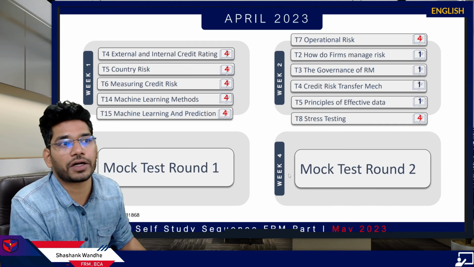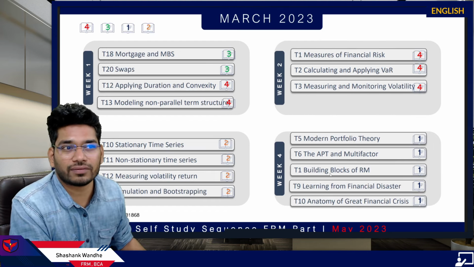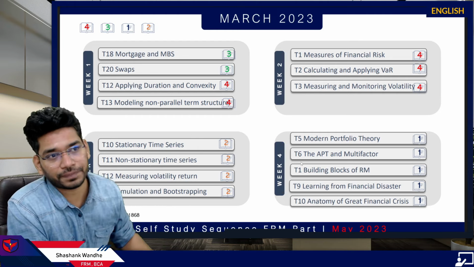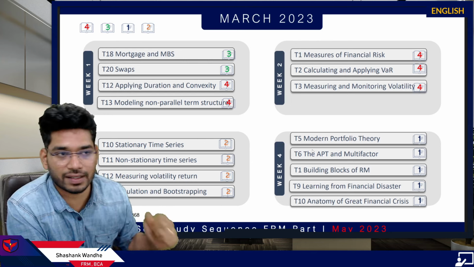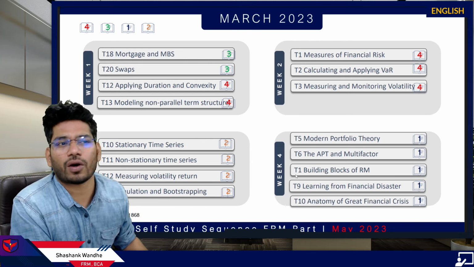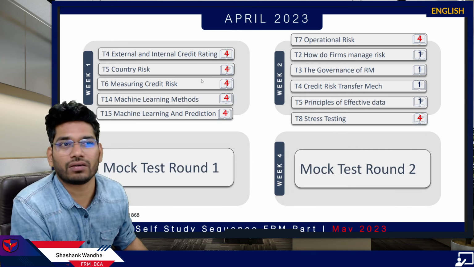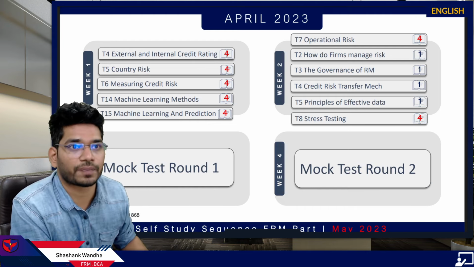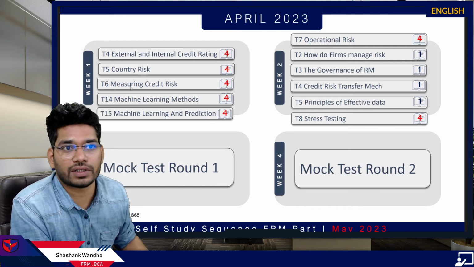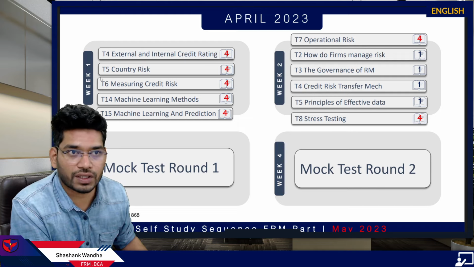So now we are entering into book 1. Okay, see here we are entering into book 1 in the end. So only 2 topics are crucial in book 1 which require slight practice and so on. But other topics are mainly theory. You can use Falcon Defense fast track notes for theory preparation, very effective notes. External and internal credit rating, country risk, measuring credit risk, machine learning, and then these are the 2 new topics.